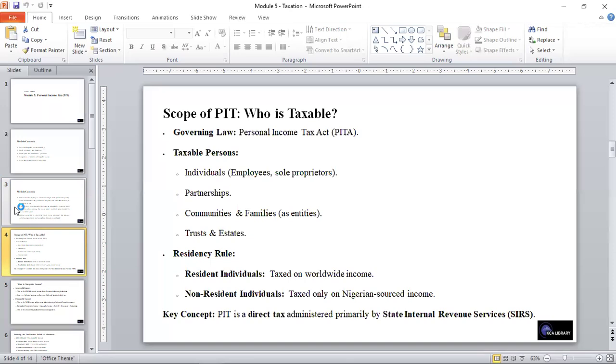And also partnerships. We also have communities and families standing as an entity. We have trusts and estates also who are taxable under the personal income tax. And the residency rule is that resident individuals are taxed on worldwide income, and non-resident individuals are taxed only on Nigerian-sourced income. The key concept of the Personal Income Tax Act is that it's a direct tax administered primarily by the state internal revenue services.